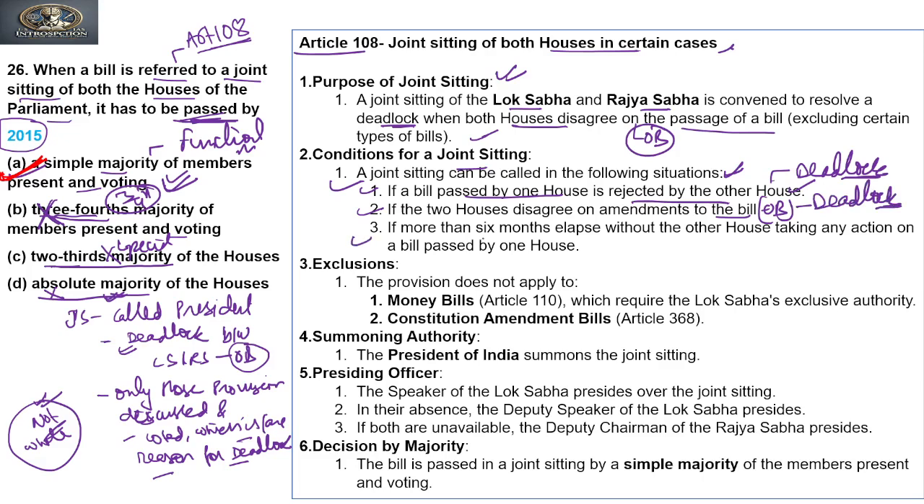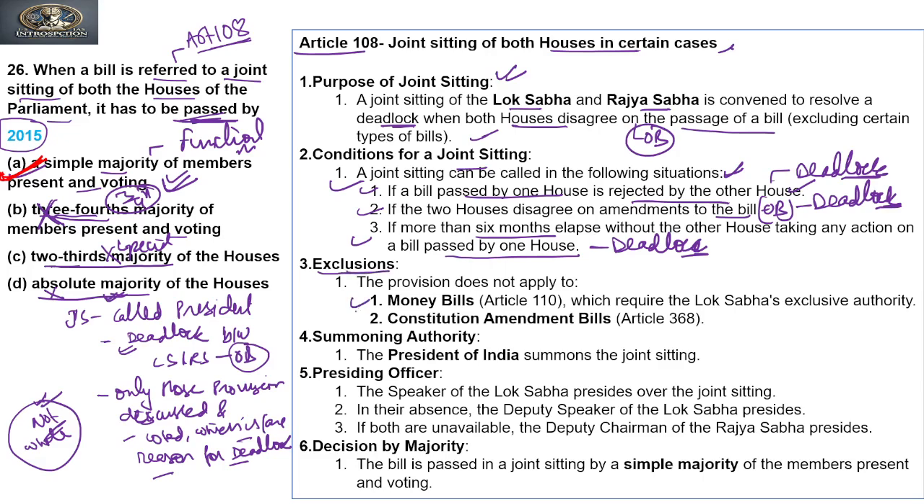Or if more than 6 months elapse without the other house taking any action on a bill passed by the one house, this will also create a situation of deadlock. So to resolve the deadlock, the President will call the joint sitting. So basically, a joint sitting is a mechanism through which to resolve the deadlock between the two houses and to pass a bill. Clear?